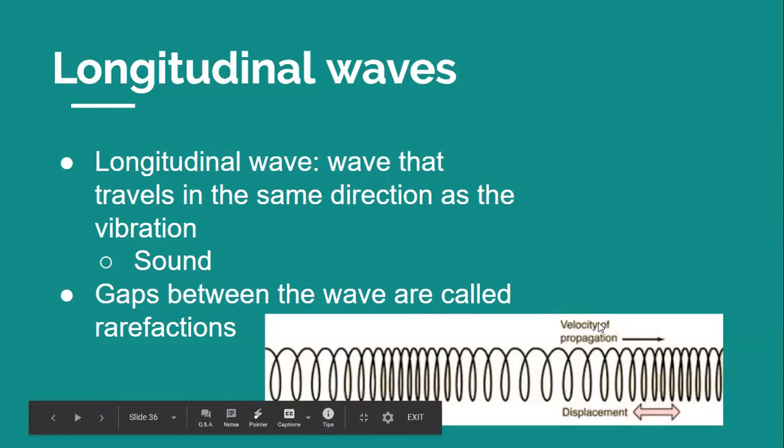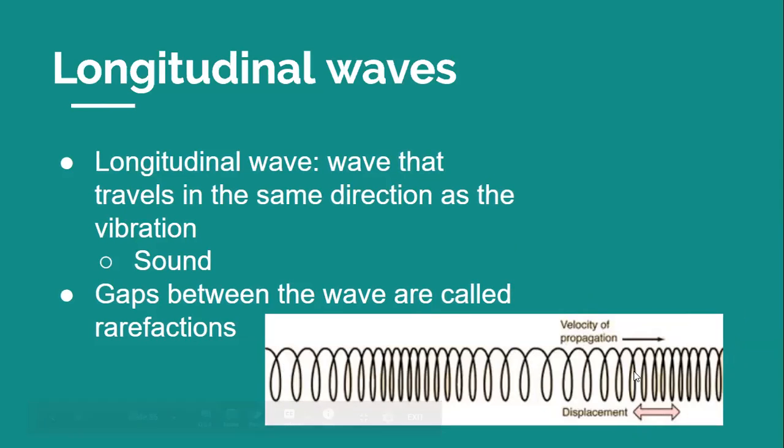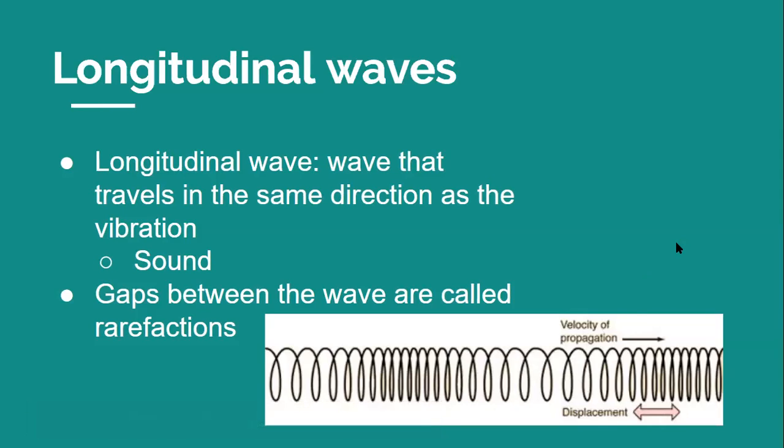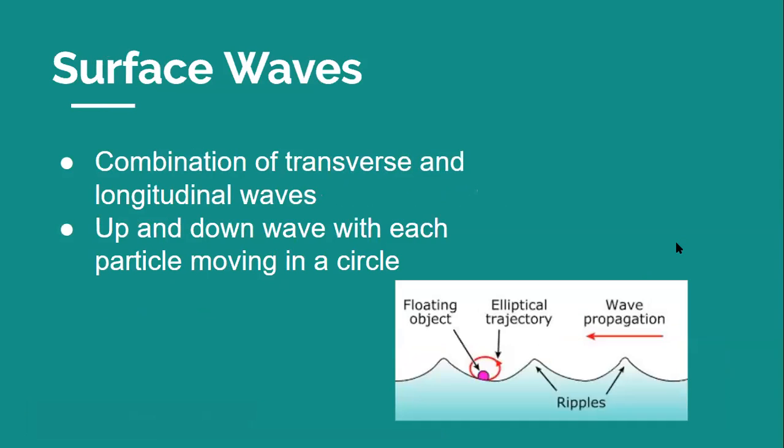Okay, so we have these different waves. Just know that it is moving from, you could say, this way to that way, this way to that way. It really doesn't matter. It kind of just matters where these compressions and these refractions are. So all these areas where you see that they are closer together would be a compression. So remember, compression is just a term that means to be together, close together, to be pushing something together. And then these would be your refractions, where it is not so tightly crammed in.